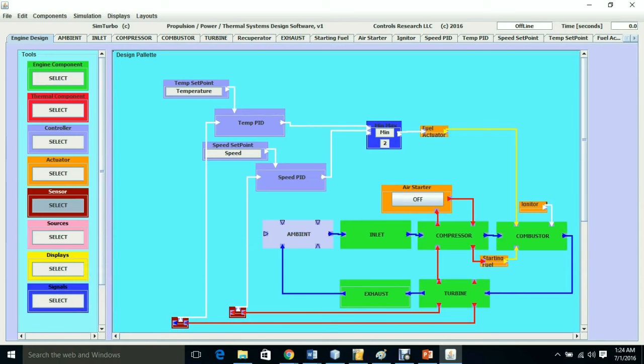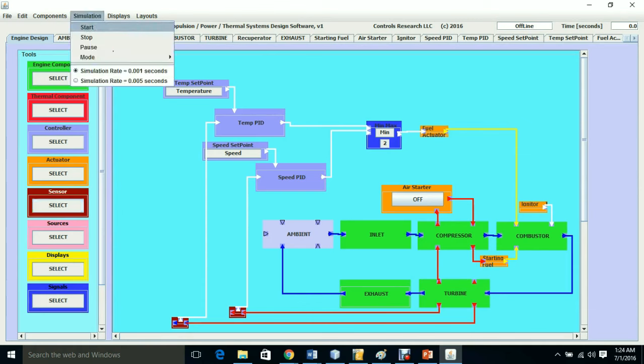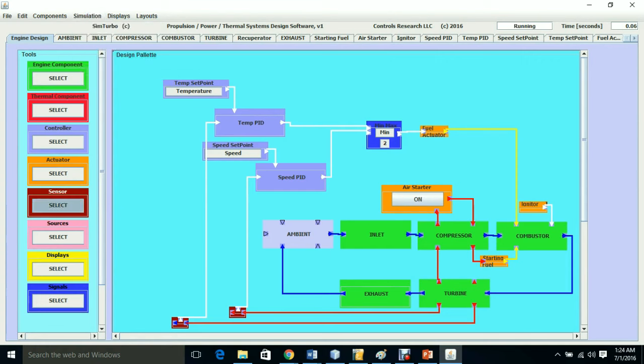We're ready. We have our single-spool gas turbine engine. We have our control system, and we begin the simulation. We start the simulation. And the simulation is running, it's counting up in time, and we have these tabs that can tell us about the performance of the system.